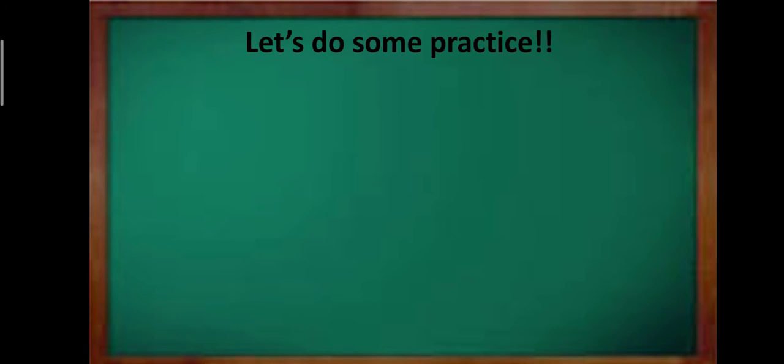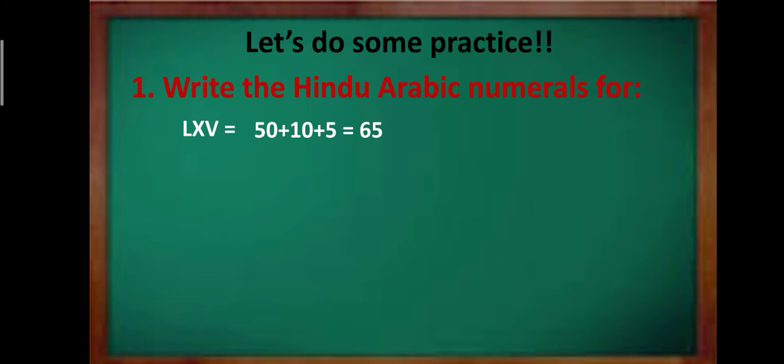So students, let's do some practice. In your exercise number 6, the question number 1 is, write the Hindu-Arabic numerals for LXV. Now LXV, you can see all the values are in decreasing order, right? So after every bigger value you are having smaller value. So what you will do? You will have to add the values. So you get 50 plus 10 plus 5, that is 65.